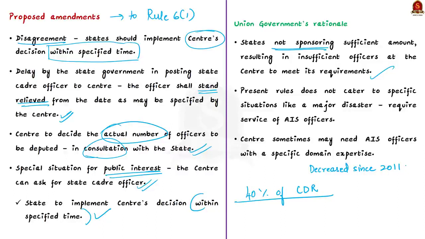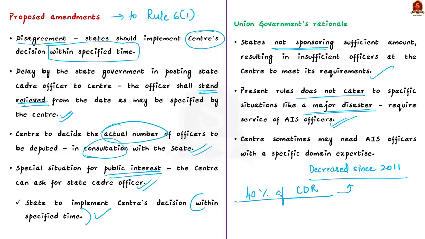Now the second argument put forward by the central government is that the existing rules did not have specific provisions to cater to situations when services of an All India Service officer may be warranted in the center. Such services may be warranted to meet specific situations such as a major disaster or national security, and that is why the fourth amendment was proposed by the central government, according to it.